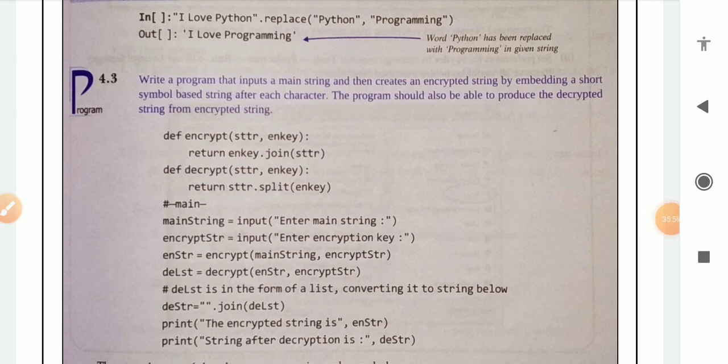Means in this program we have to accept input as the main string from the user, and after that we have to create an encrypted string by embedding, meaning adding, a short symbol based string after each character. The program should also be able to produce the decrypted string from the encrypted string. First we will accept the main string from the user, and after that we will create the encrypted form by adding some symbol, and after that we have to convert it into decrypted form. Decrypted form means it will convert back again.